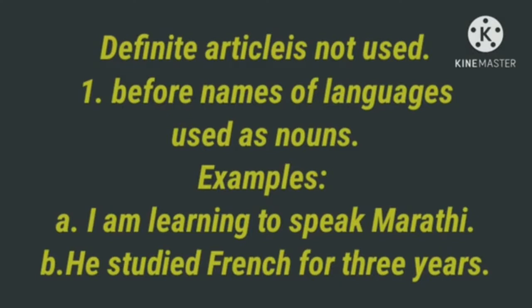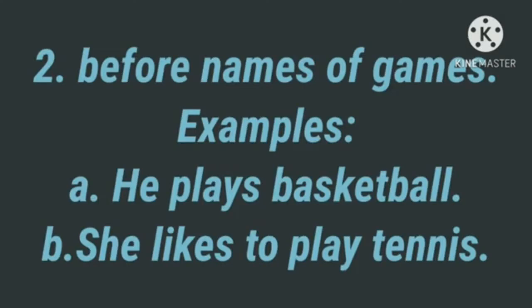Next, before names of games. Examples: he plays basketball. Names of games, we omit the article. She likes to play tennis. First omission, before names of languages. Second one, before names of games.